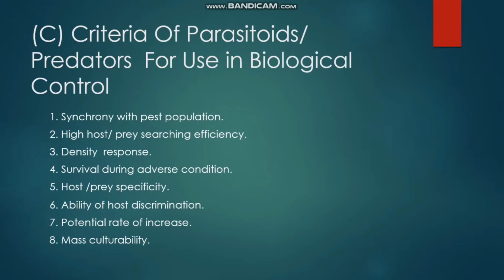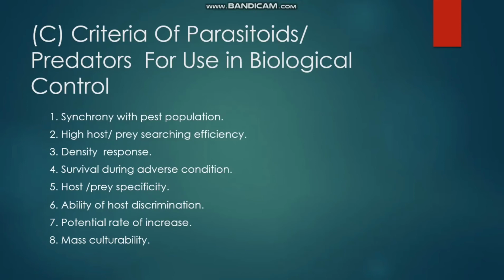Next one is the criteria of parasitoids and predators for use in biological control. They are number 1, synchrony with pest population. Number 2, high host/prey searching efficiencies. Number 3, density response.